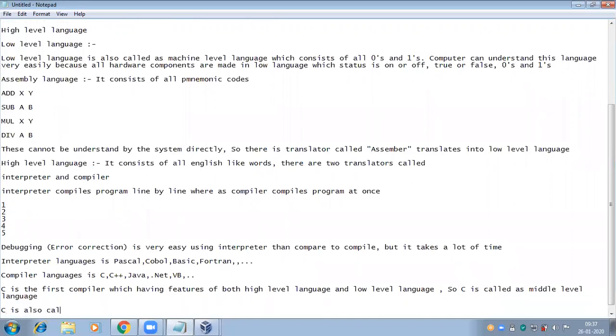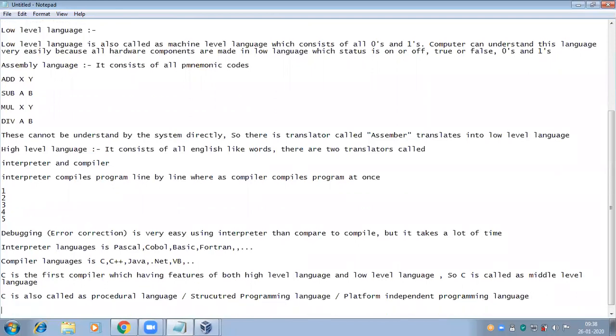C is also called a procedural language, a structured programming language, and we do have some structure here to write a program. It is also a platform independent programming language. That means C and C++ programs can be written in any operating system, in Windows or Unix or Ubuntu, Fedora, anything. So we can say C and C++ are platform independent programming languages.